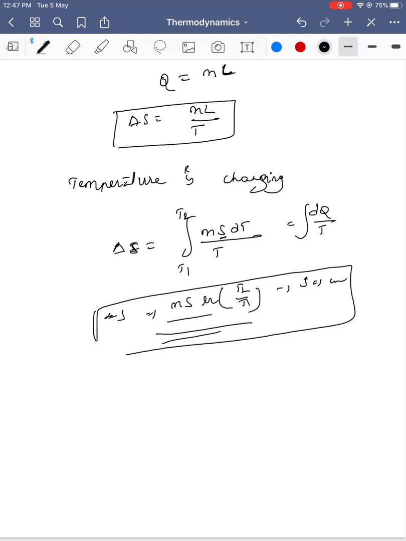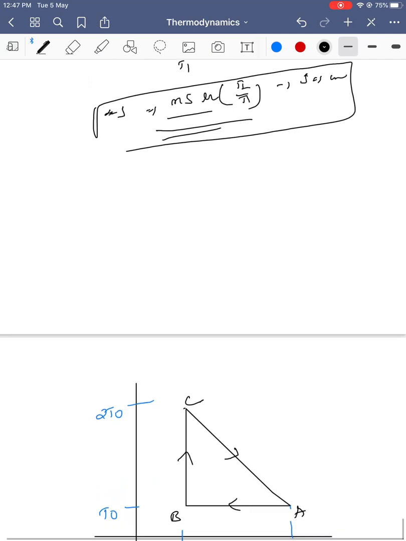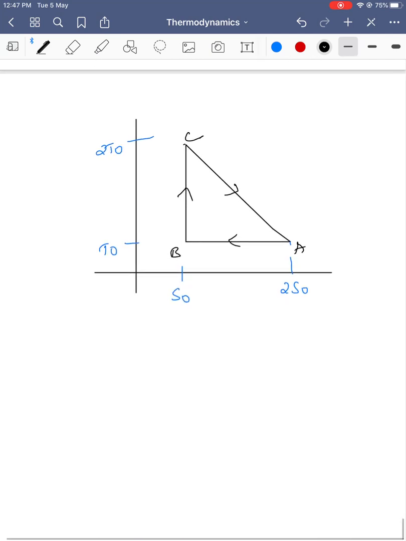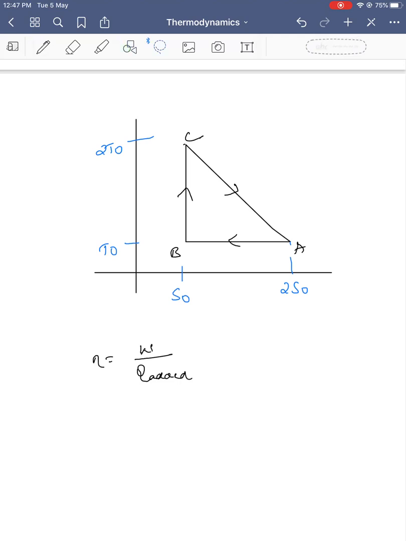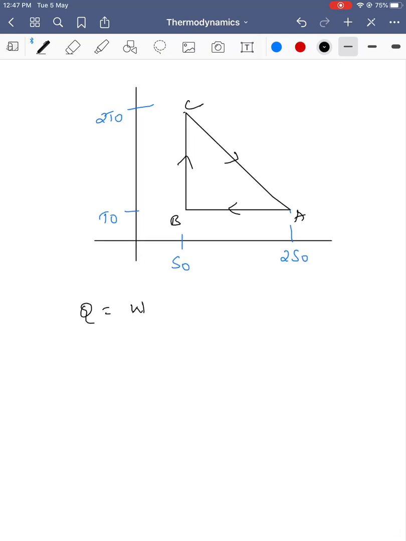Okay, let's see one problem on efficiency. What is the efficiency we calculated? Efficiency is equal to work done by heat added. From the last video, if you heard it attentively, we discussed two problems. The third problem I told you to do, and how to get the work done for this case. This is a cyclic process. For a cyclic process, delta U becomes 0, so Q is nothing but work done.